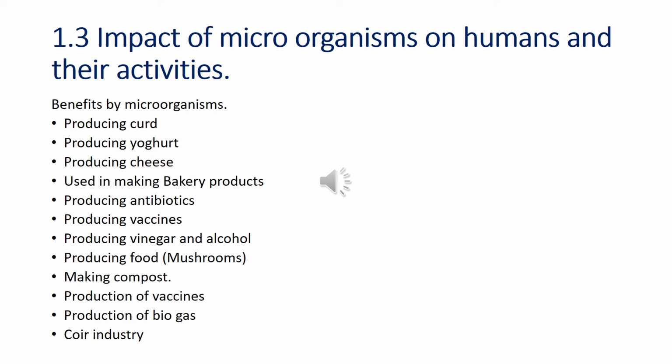And then in the production of compost, compost is basically animal and plant debris. Therefore, the microorganisms are involved in decaying all those plant and animal debris. And then the production of biogas is also involved in microbial activities. And also the industry which is helping you to produce brooms is also helped by the microorganisms.